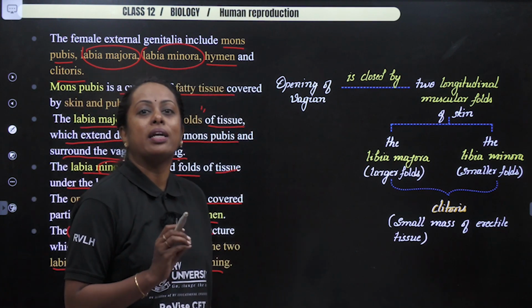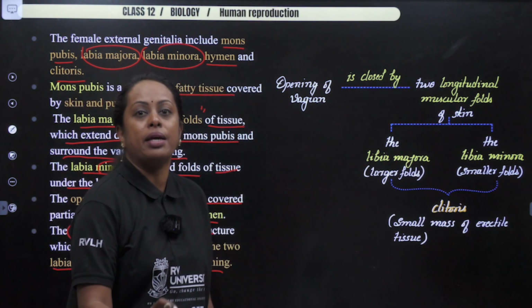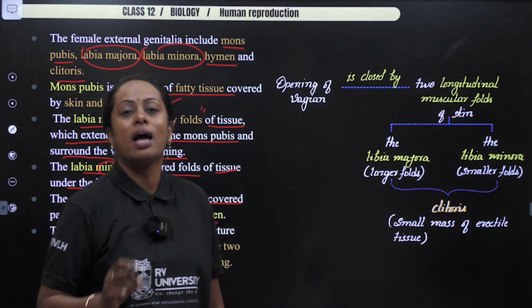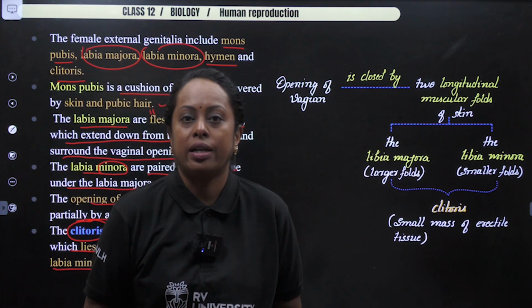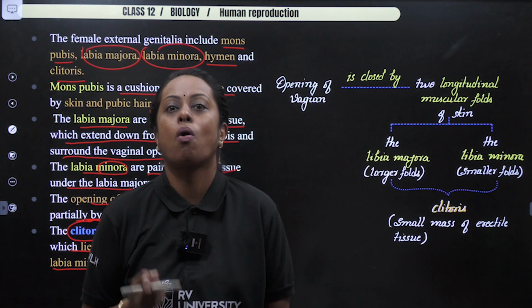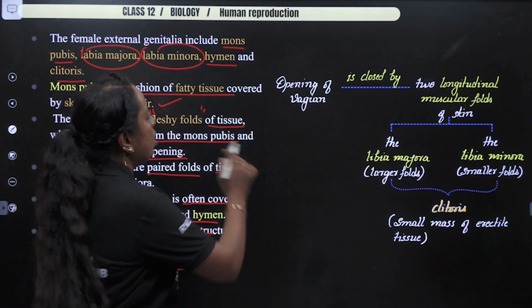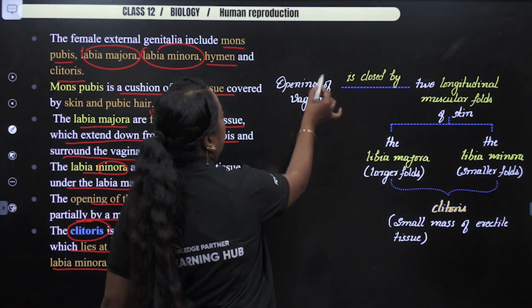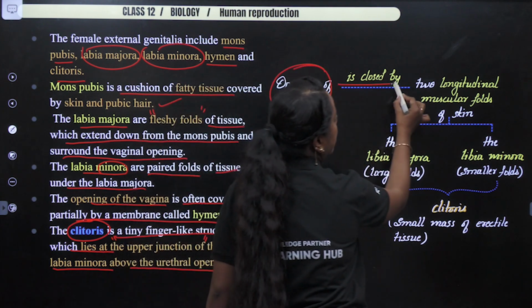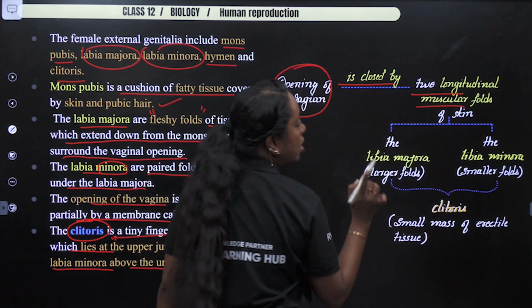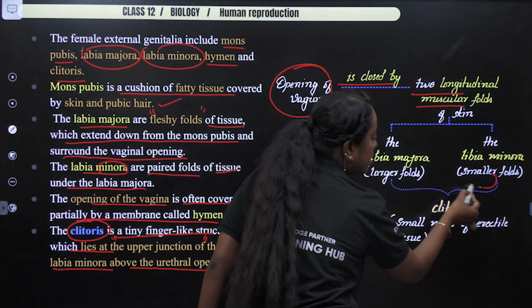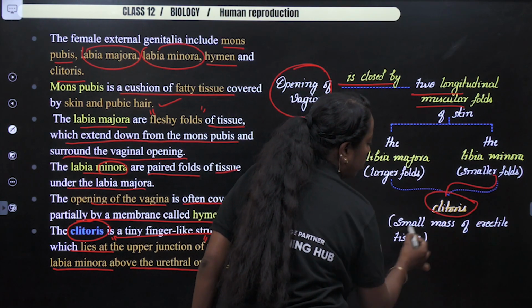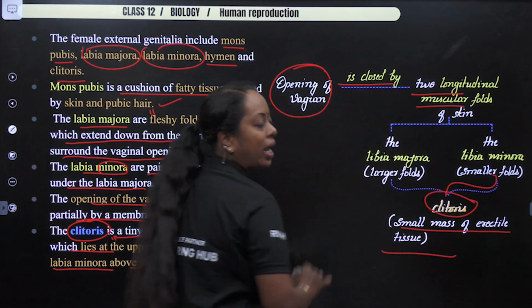The ends of this particular region, whether it is the penis part or the clitoris, have the maximum nerve endings, which are able to sense what is called pleasure. So, a small rough chart. The opening of the vagina is enclosed by two muscular folds. But please remember, towards the minor fold, you will come across the clitoris, which is a small mass of erectile tissue.